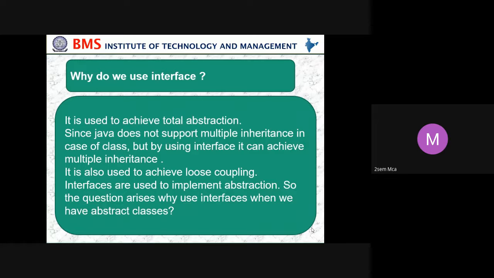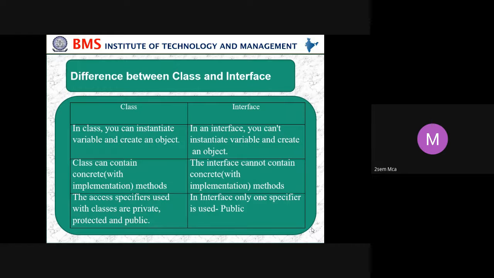We may get a doubt: when we have abstract classes, why should we use interface? Why do we use interface? It is used to achieve total abstraction, because I don't want to reveal everything, so in that case we use abstraction. Since Java does not support multiple inheritance in case of classes, by using interface it can achieve multiple inheritance. It is also used to achieve loose coupling. Interfaces are used to implement abstraction. So the question arises, why use interface when we have an abstract class?